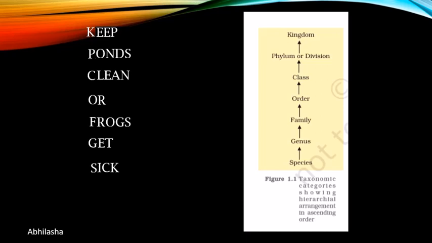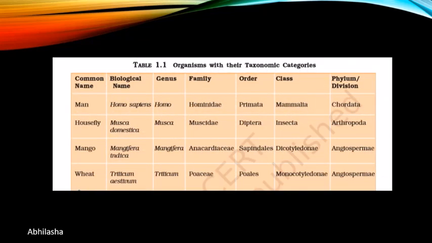The only thing you have to remember is that the P level is for animals, phylum, but for plants you have to replace it with division. Now these are the classifications of some organisms that you need to remember.